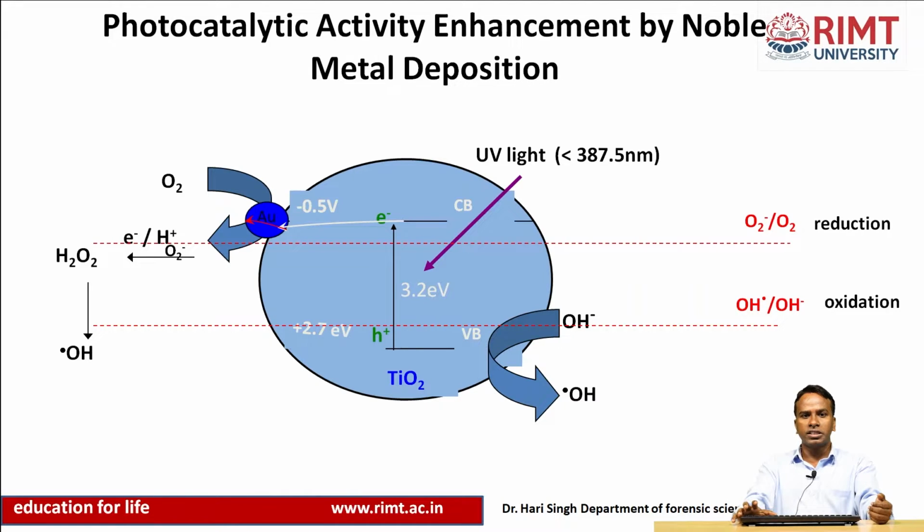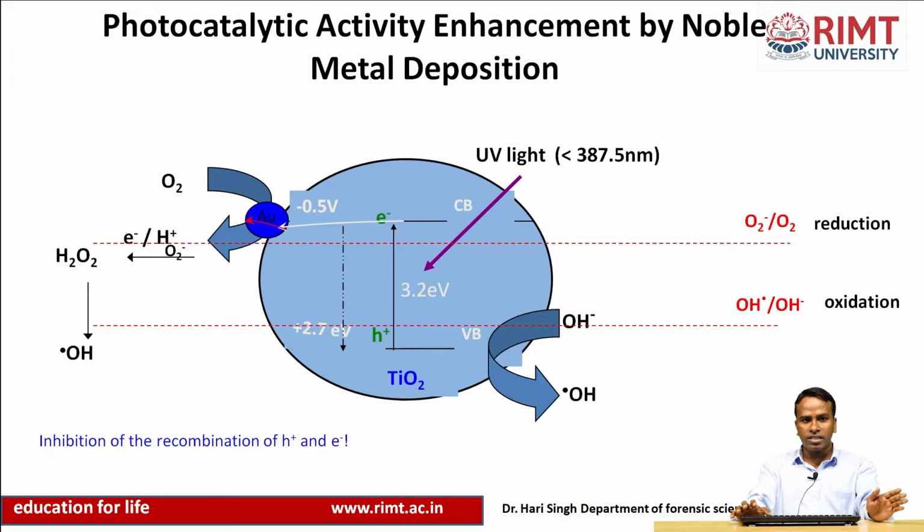which leads to higher photocatalytic reaction, and by which the hydroxyl radical and superoxide radical are formed. Oxygen forms the superoxide radical, that is the reduction reaction, and hydroxyl forms the hydroxyl radical in the oxidation reaction.